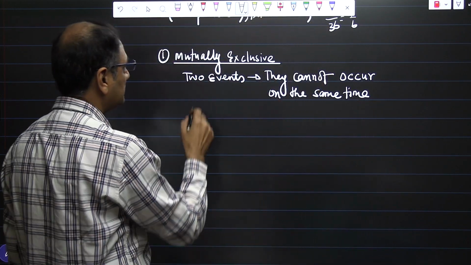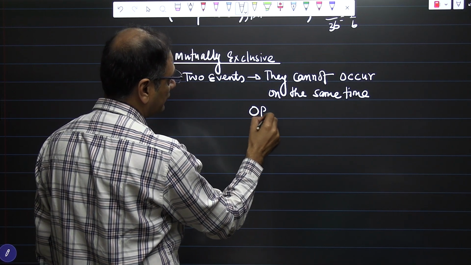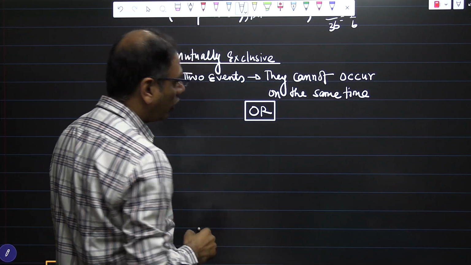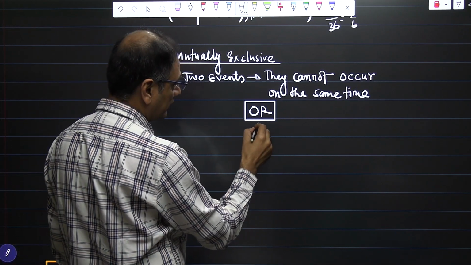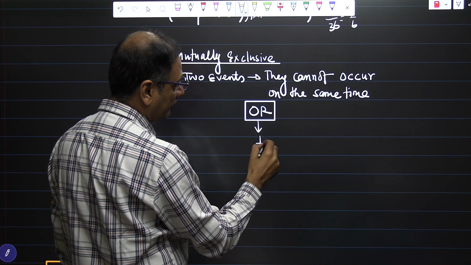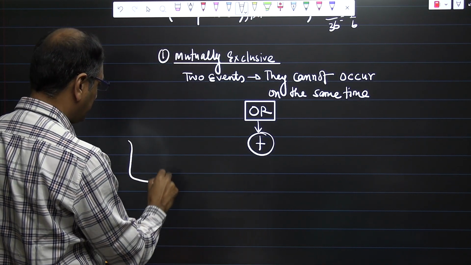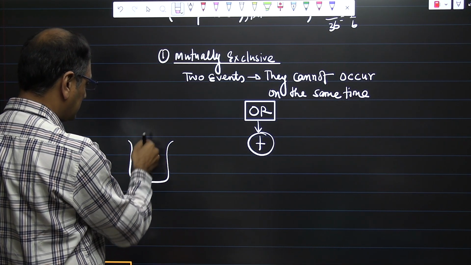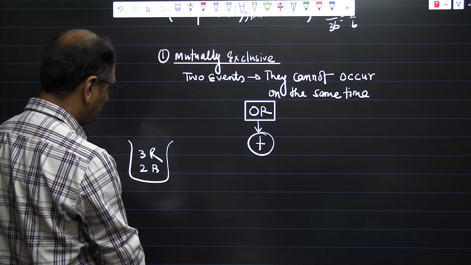In that case, what kind of English word do we use? The word "or" is generally used. And when we have the word "or" in probability, it means we use the plus sign. For an example, let us assume you have 3 red balls and 2 blue balls.